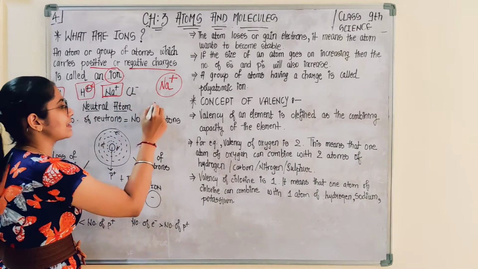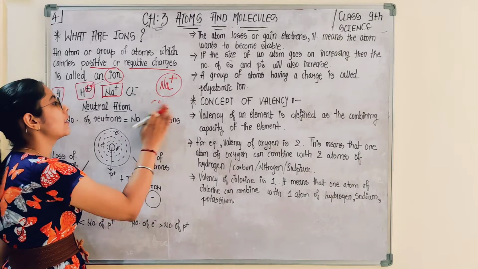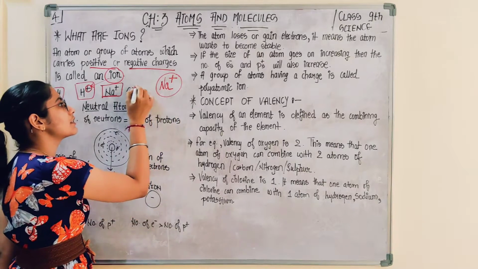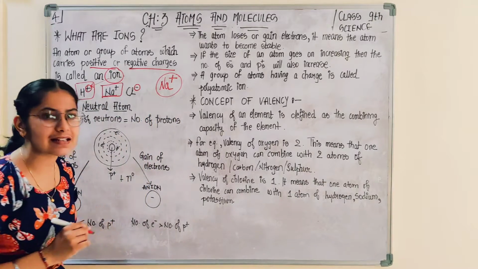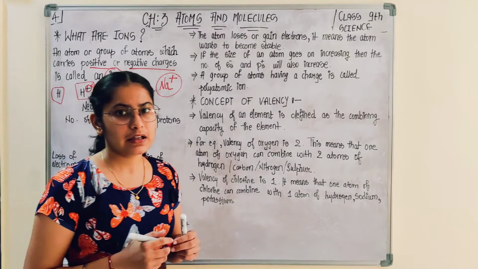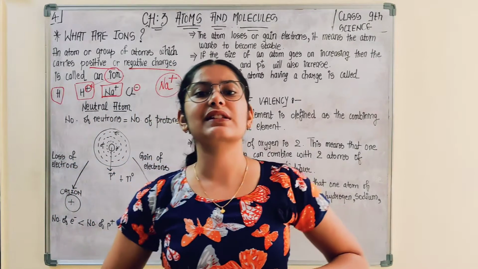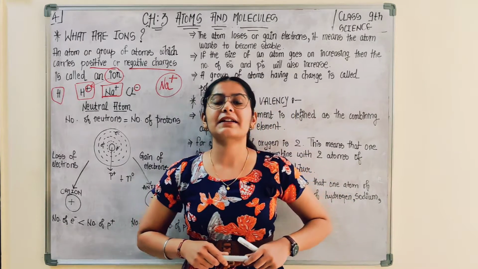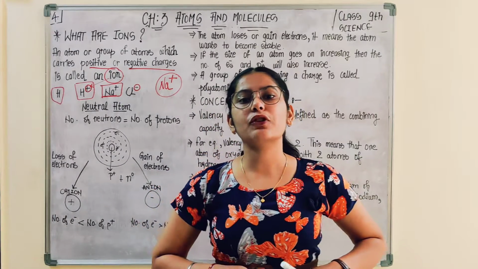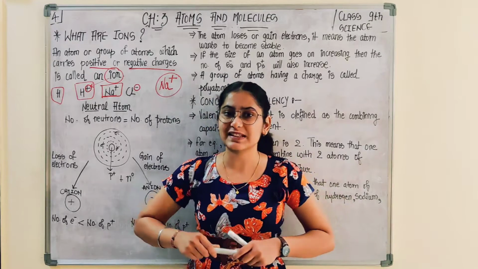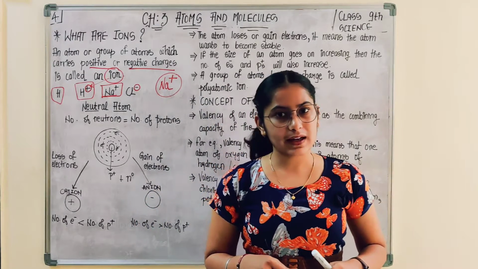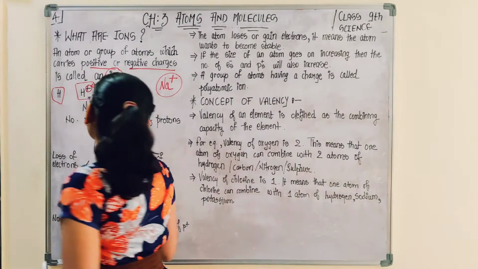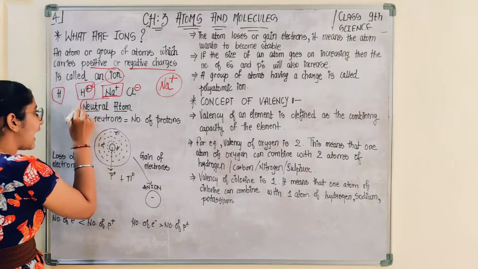Similarly, chlorine, Cl. In chlorine also, since it is possessing a negative charge, we would refer to it as an ion. So either the atom is possessing positive charge or negative charge, it doesn't matter. If an atom possesses any charge, we then refer to that species as an ion. Now, what is a neutral atom?